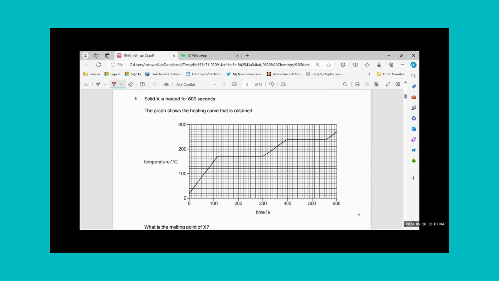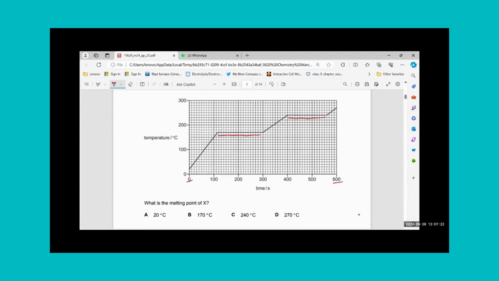It asks: solid X is heated for 600 seconds. They have given the X axis time from 0 till 600 seconds, and the graph is showing the heat curve that is obtained. We know that the heat curve has two horizontal lines. One is its melting point and the second one is its boiling point. Let's see what they are asking for.